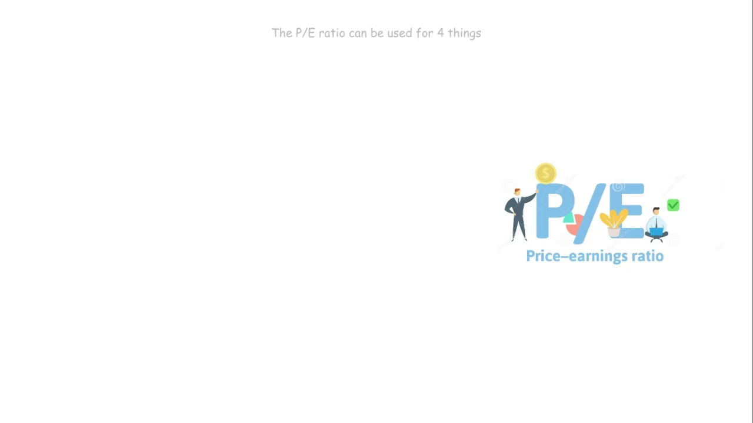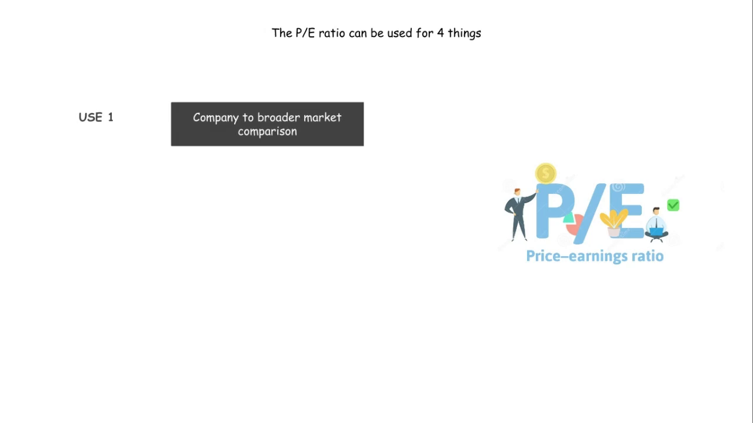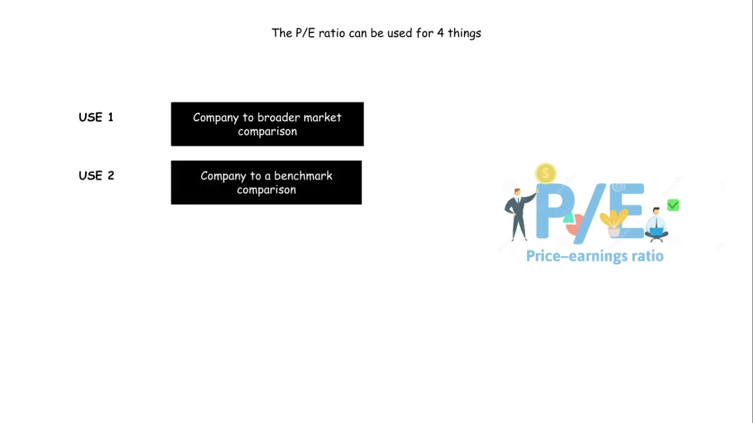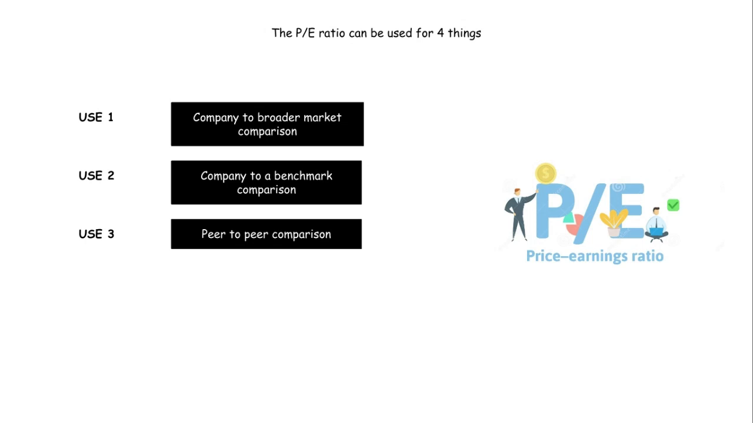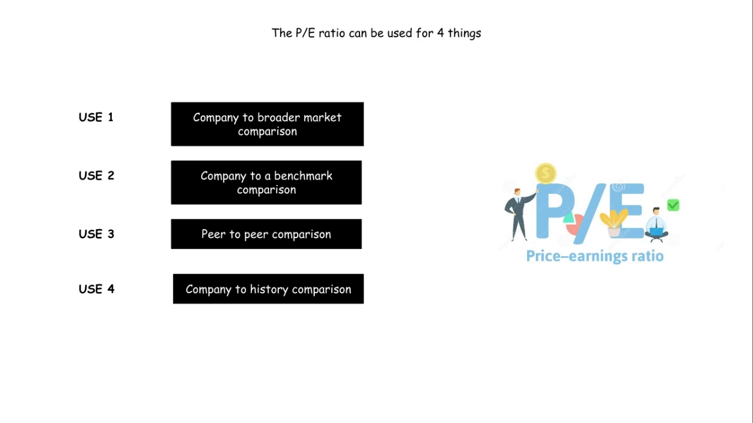So the price-to-earnings ratio can be used for 4 things. The price-to-earnings ratio can be used to: 1. Compare a company you are researching to the broader market, such as the S&P 500. 2. Compare a company you are researching to a benchmark. 3. Compare a company you are researching to its peer or peers. And lastly, 4. Compare a company that you are researching to its own historical performance.